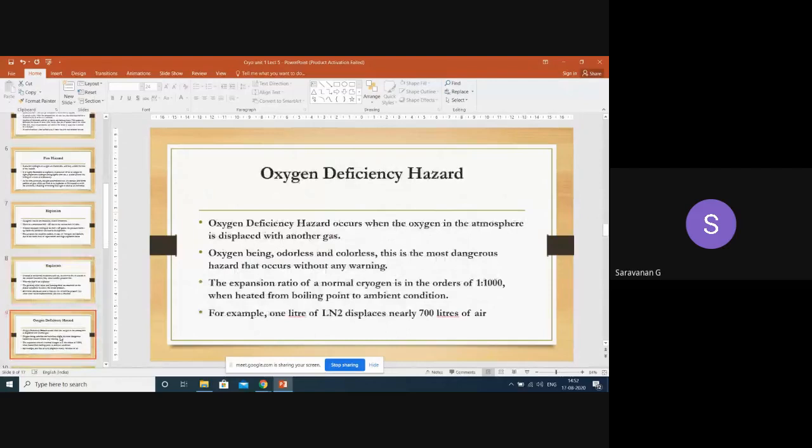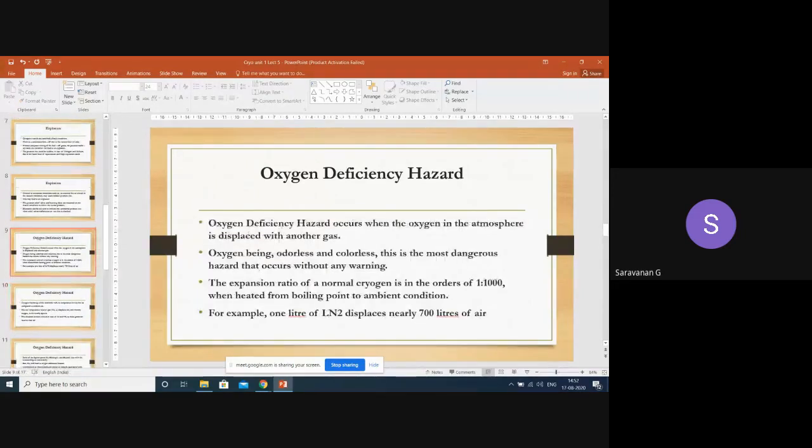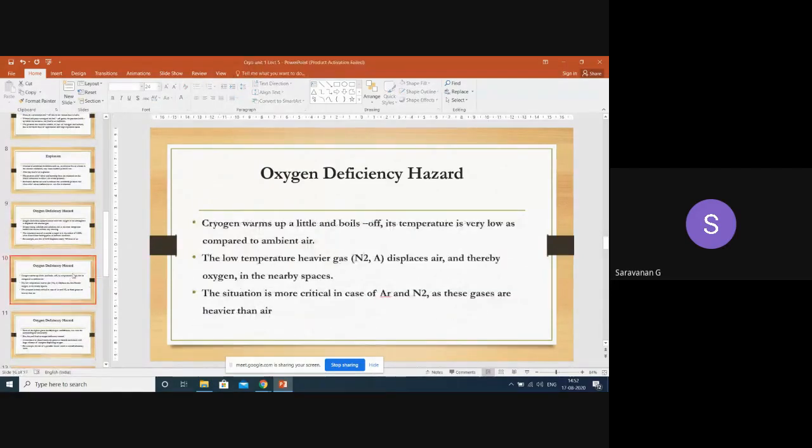Next one is oxygen deficiency. Whenever the oxygen is replaced by other gases, that will cause displacement, which tends to give some hazards to the systems. Since we don't have any idea about the oxygen being displaced, and it is colorless and odorless, it is more dangerous also. It's a very flammable one. So this will cause some problem with the system if it is more deficient.